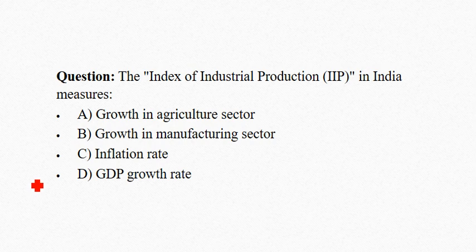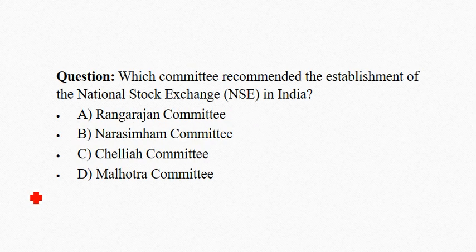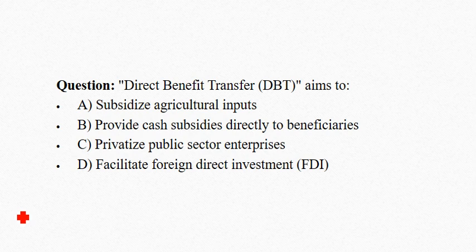The index of industrial production in India measures. Correct answer is option B, growth in manufacturing sector. Which committee recommended the establishment of the National Stock Exchange in India? Correct answer is option B, Narasimha Committee. Direct benefit transfer aims to. Correct answer is option B, provide cash subsidies directly to beneficiaries.